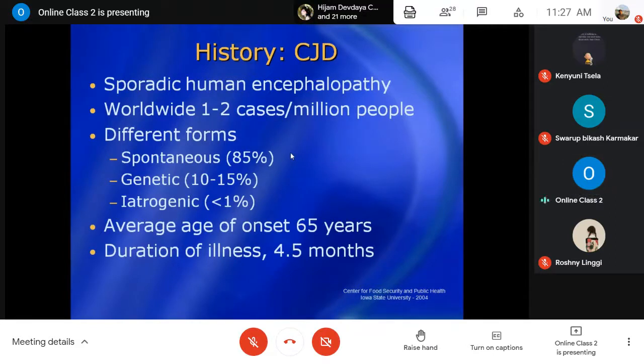The average age of affected people has been reported as about 65 years, all aged people, and the duration of the illness is about 4.5 months.